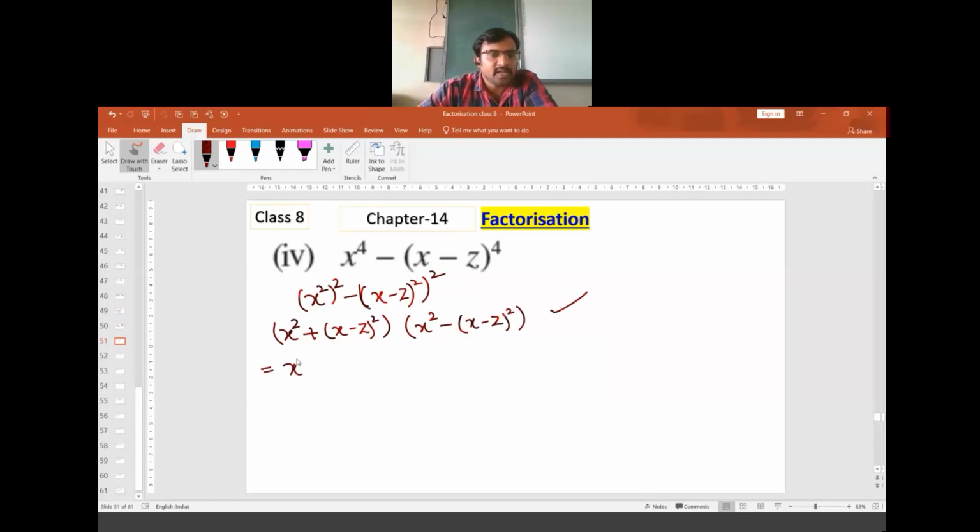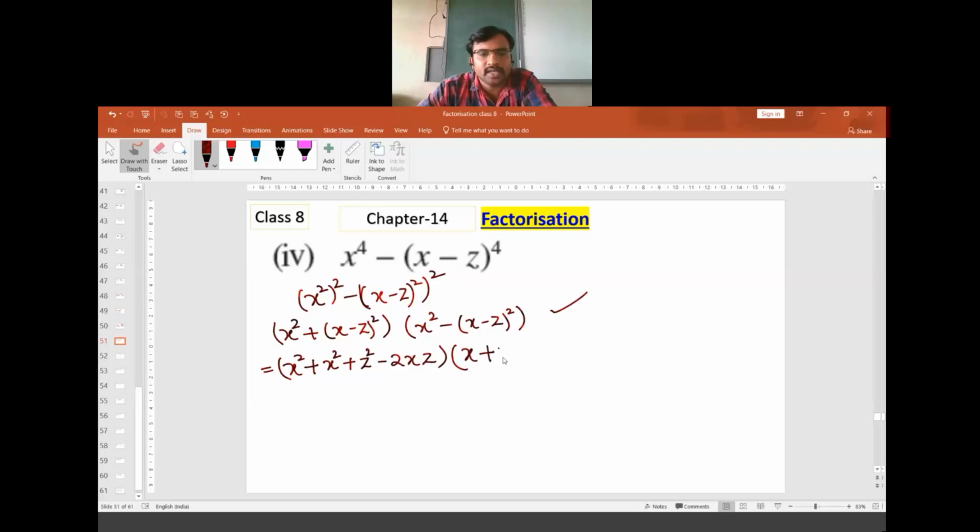Now the expansion: x square as it is. Let me expand this: plus x square plus z square minus 2xz. I'm going to multiply this with, again, an a plus b into a minus b identity.